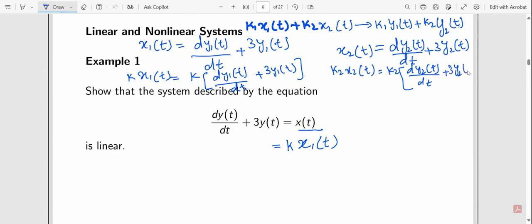Now I simply write this over here, plus k2 x2 of t, and this right part, with k1, this part.